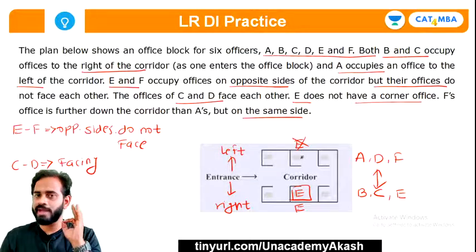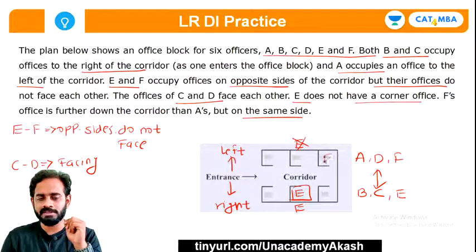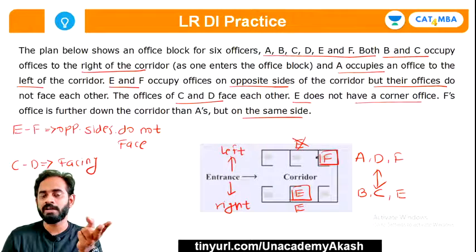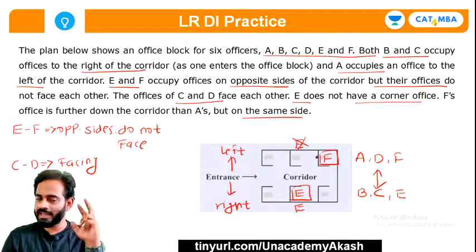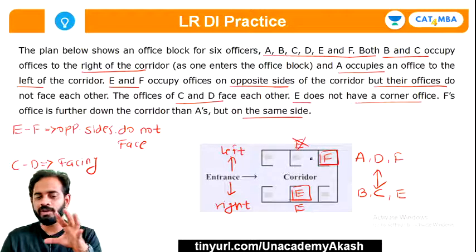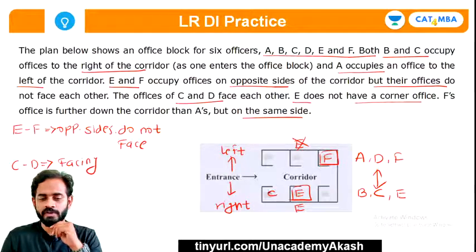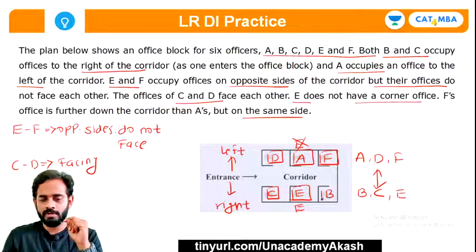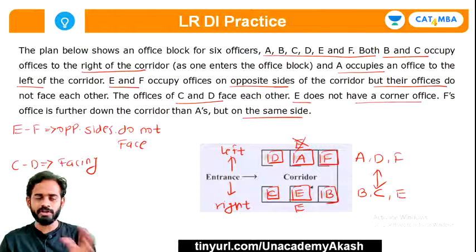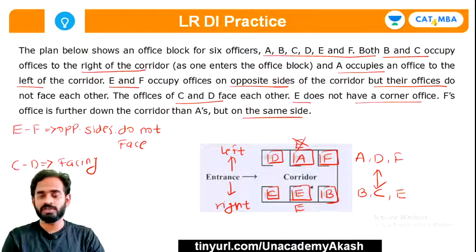It means that for F there is only one place remaining, that is this. Okay, because we cannot keep F towards the leftmost end, because we know that as you enter, first A's office will be there, then F's office will be there. So we cannot keep F towards the leftmost corner. Now C and D are facing towards each other, so there is only one option left here. So C will be placed in this place, D will be placed in this place, and A will be placed in the central office, and there is only one person remaining now, so B will be placed at this office. So now I believe all of you have understood how to arrange all this data.